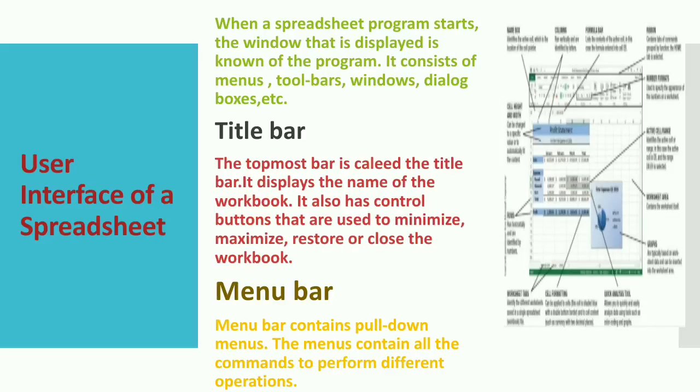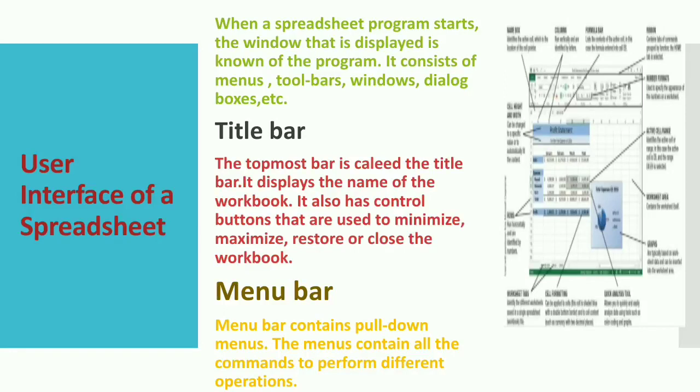Next is user interface of spreadsheet. When a spreadsheet program starts, the window that is displayed is known as the user interface of the program. It consists of menus, toolbars, windows, dialog boxes, etc. Title bar. The topmost bar is called the title bar. It displays the name of the workbook. It also has control buttons that are used to minimize, maximize, restore or close the workbook.